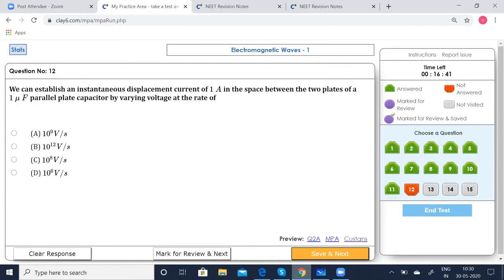So by varying the plate, just a second. Now look into the data which is given. You can see that it is now going to be 10 to the power of 9. What are the options given? 10 to the power of 9, 10 to the power of 12, 10 to the power of 8, and 10 to the power of 6 volts per second. So you can now establish the instantaneous current I0. Okay, so that is given by